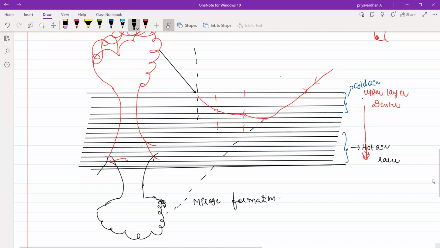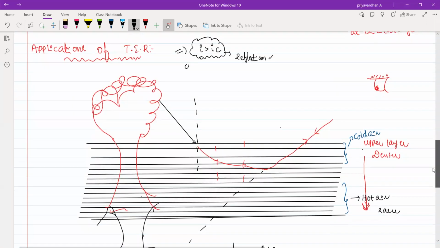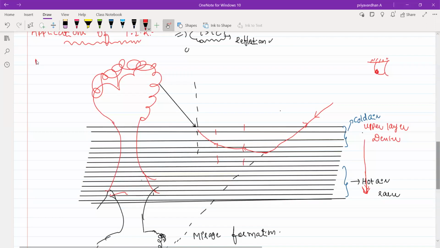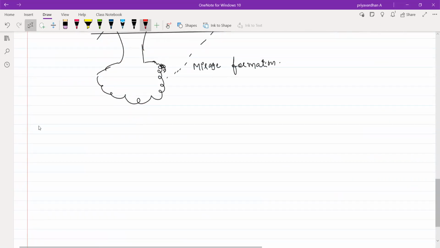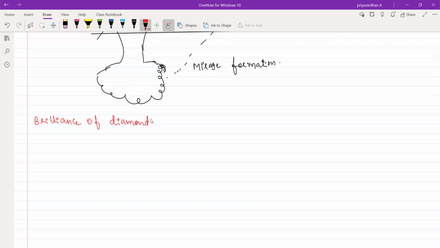One of the applications of TIR is mirage formation. You can write it here. Next one, you can go with brilliance of diamonds. They'll ask how the diamond makers make a diamond, in what fashion.